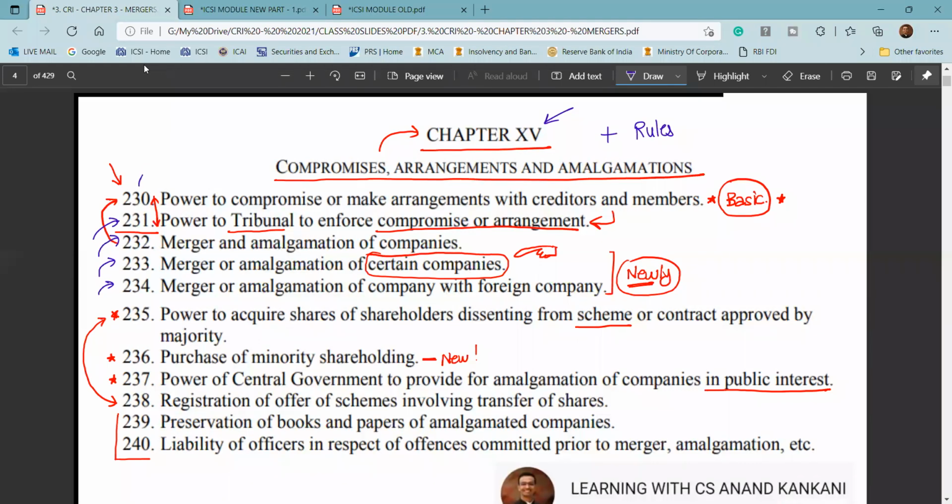And when it comes to section 230 and section 232, past judgments are again going to be very important and crucial, because often they ask questions from these past judgments, and similar questions are being asked again, like whether MGT 14 is required to be filed for the resolution which you pass under section 230.